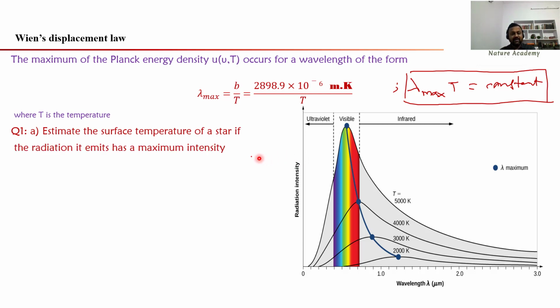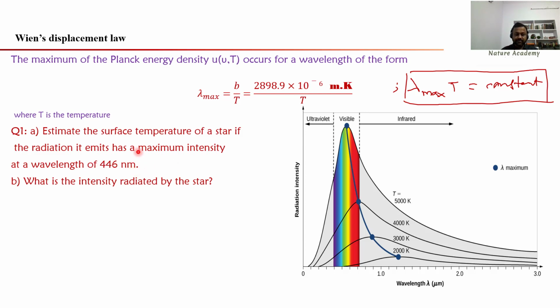So let us do one problem here. Estimate the surface temperature of a star if the radiation it emits has a maximum intensity at a wavelength of 446 nanometers. In this question, he is asking us to calculate the surface temperature of a star.